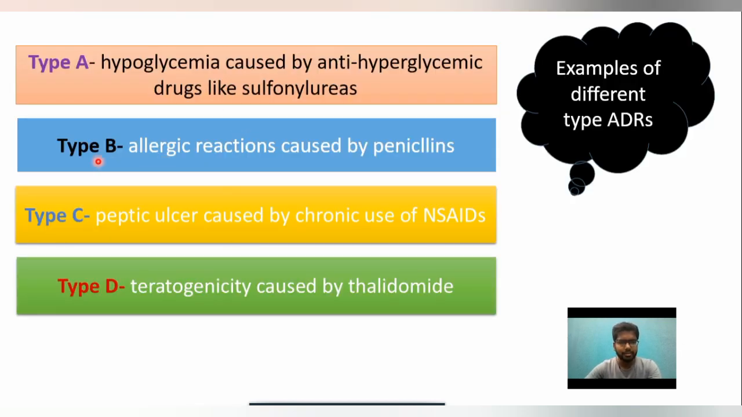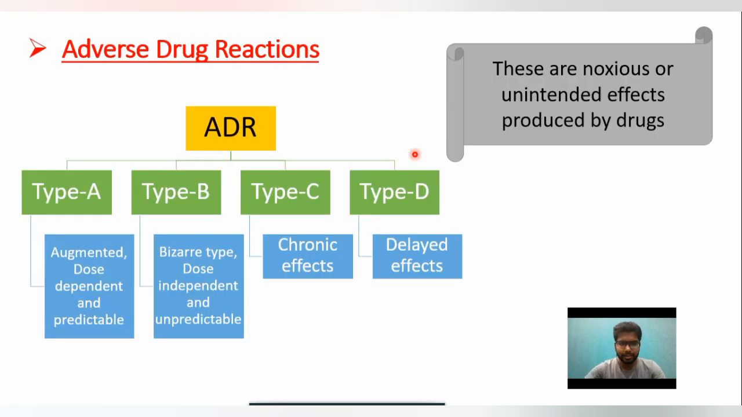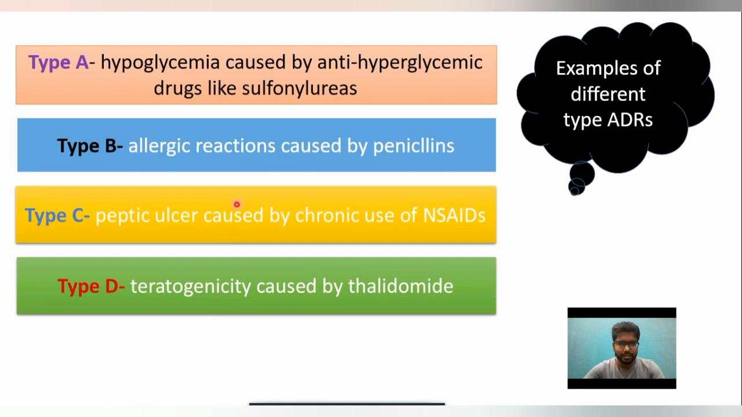Penicillin: allergic reactions caused by penicillins. Penicillin is an antibiotic drug, which means it kills the bacteria. But the allergic reactions produced by penicillin are unwanted and unpredictable. That's why this example comes under type B adverse drug reaction.